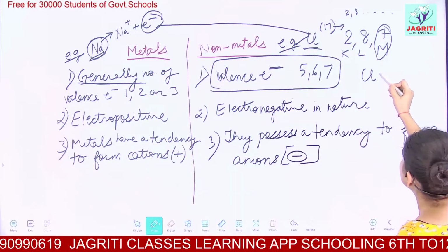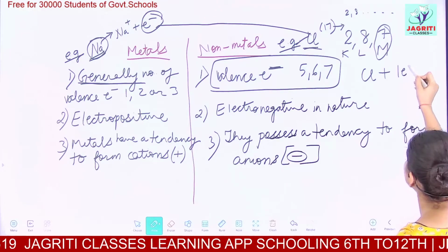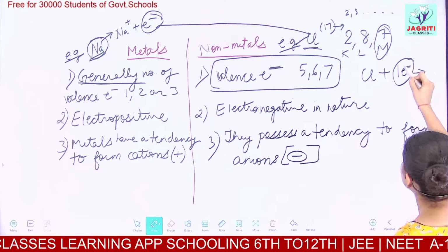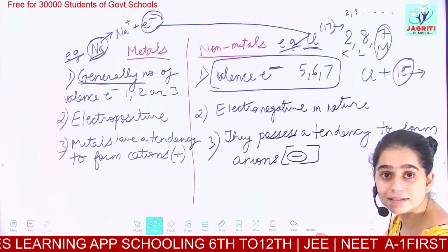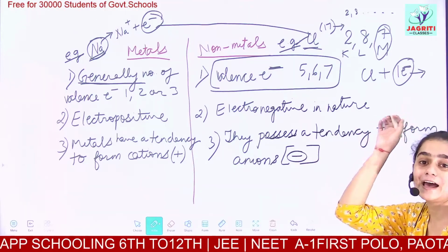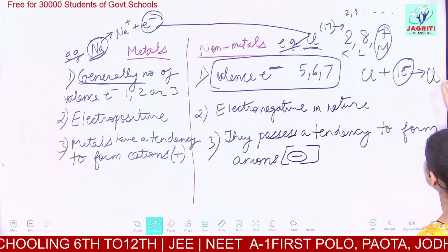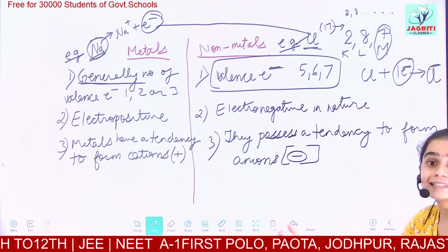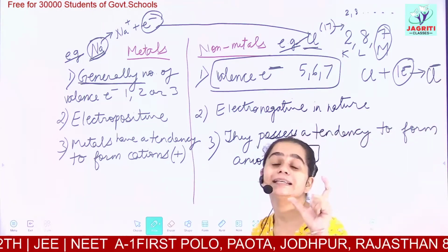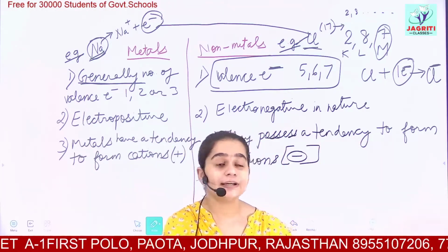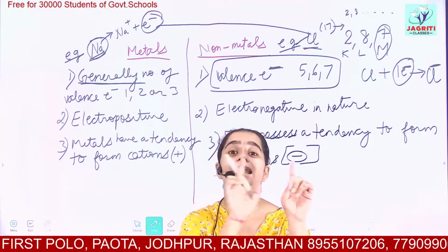Now this chlorine takes up 1 electron, and an electron is a negatively charged particle. When it takes a negative charge, it has a negative charge on itself. Then Cl becomes Cl minus. Minus means it has taken an electron; we put the minus because Cl has taken an electron and an electron has a negative charge.